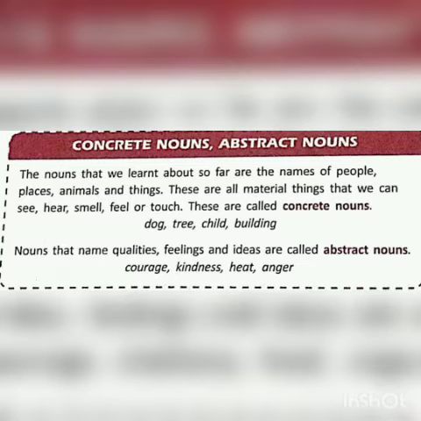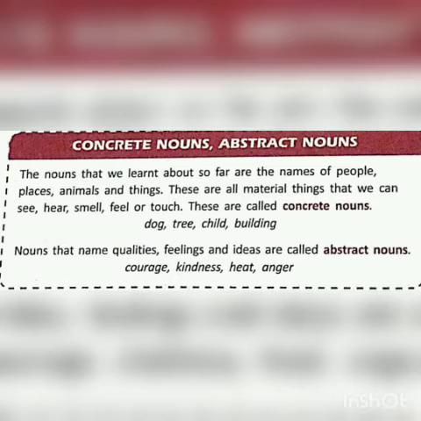Concrete noun. The nouns that we learnt about so far are the names of people, places, animals and things. These are all material things that we can see, hear, smell, feel or touch. These are called concrete nouns. Example, dog, tree, child, building. Nouns that name qualities, feelings and ideas are called abstract nouns. Example, courage, kindness, heat, anger.